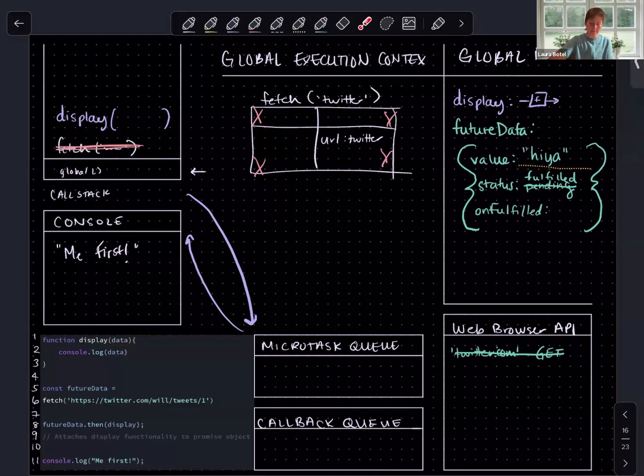So in this case, value happens to be a string, but value could be an array, it could be an object, it could be any valid data type in JavaScript. And so this is what is passed into the invocation of display. This is a function definition, so let's open up a local execution context, a function level execution context, in order to evaluate this.